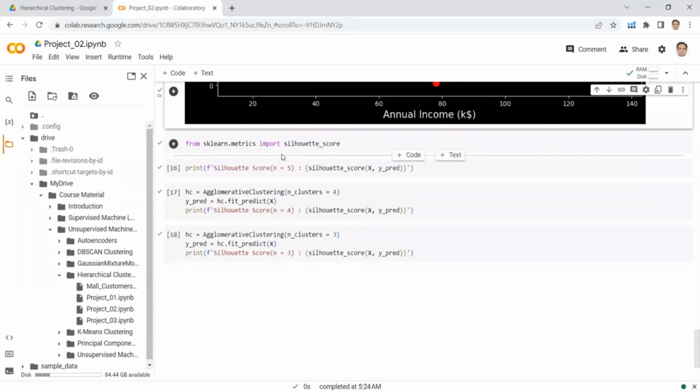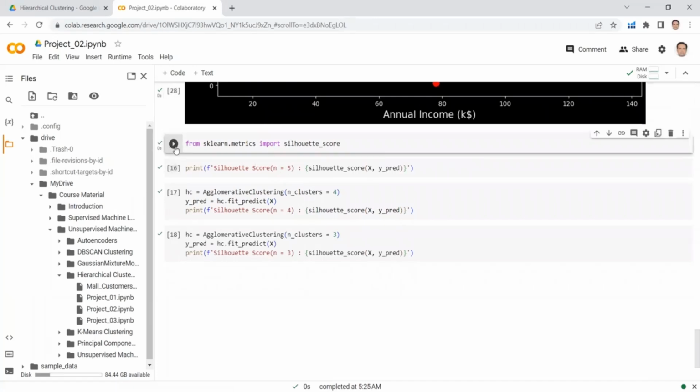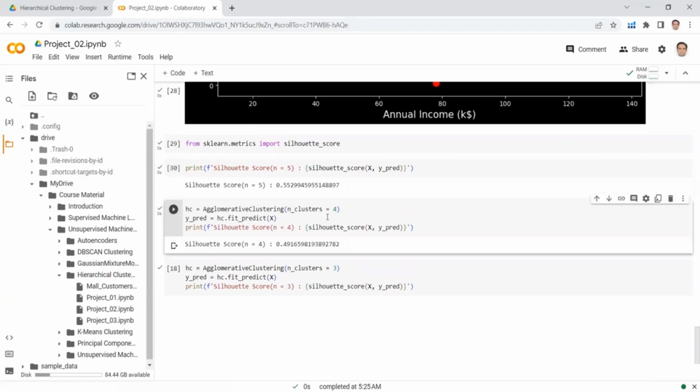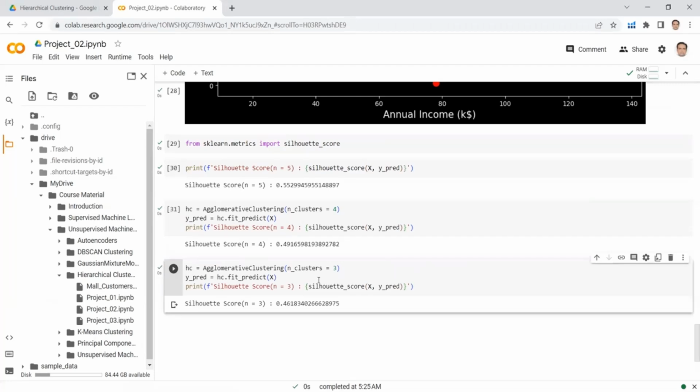Now it's time to calculate the Silhouette score, first for n equals 5. First we need to import silhouette_score from sklearn.metrics. Here I am calculating the Silhouette score for 5 clusters. Here I am calculating the Silhouette score for 4 clusters. And now it's time to calculate for 3 clusters. If I compare the Silhouette scores, I can see that the Silhouette score for 5 clusters is higher than any other number of clusters. It means our choice was correct. We have selected the optimal number of clusters from the dendrogram, and we have justified our selection by calculating the Silhouette score for n equals 5.